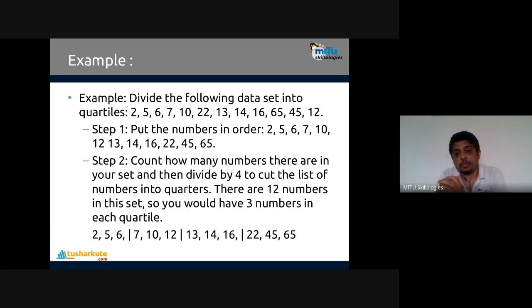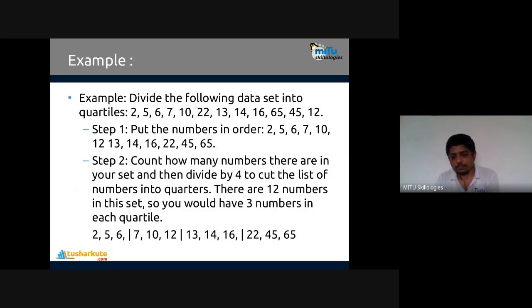Then step number 2. Count how many numbers are there in your set and then divide by 4 to cut it into slices of numbers, the quarters. See this: there are 12 numbers. So how many quarters will be there? 4, obviously. And what size? 3, 3, 3, 3. Four quarters will be created.